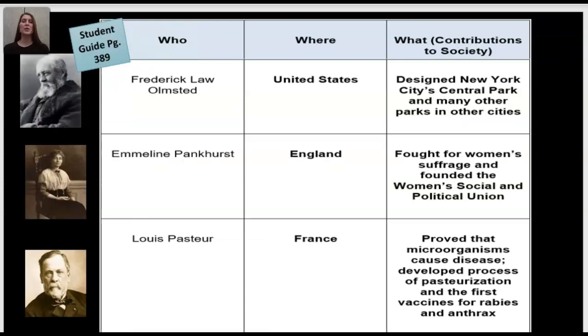All right, Frederick Law Olmsted, the United States, and he designed New York City's Central Park and many other parks in other cities. And then we have Emmeline Pankhurst, and she was from England, and she fought for women's suffrage and founded the Women's Social and Political Union. And then we have Louis Pasteur from France. He proved that microorganisms cause disease, developed the process of pasteurization, and the first vaccine for rabies and anthrax.